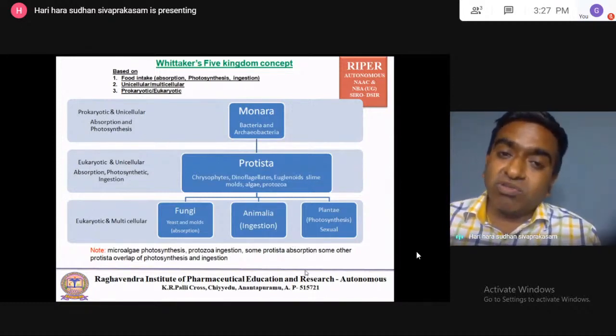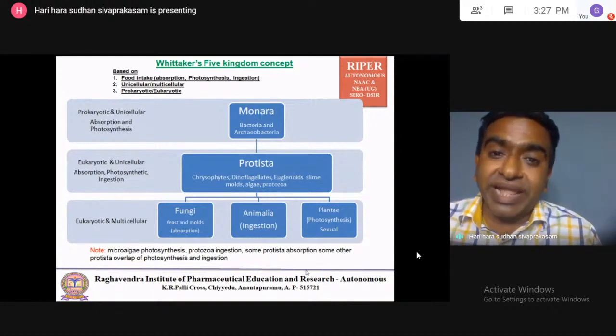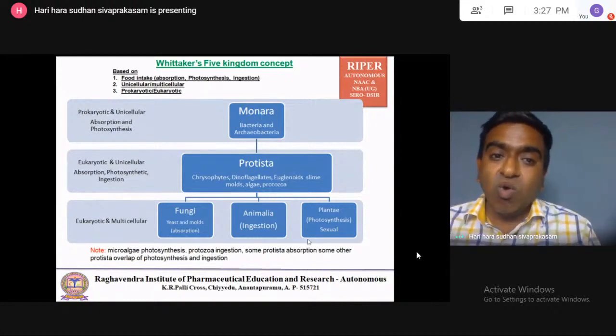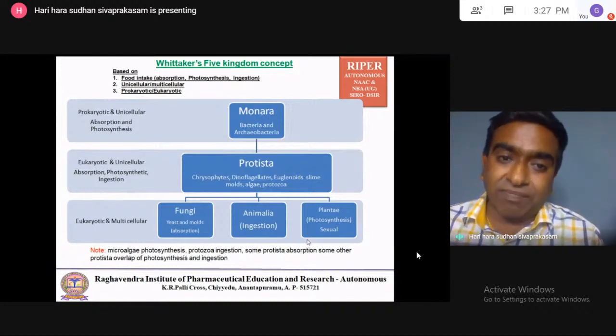In this, photosynthetic algae are also there, along with the absorption method of food intake. In living species there are three methods of food intake. One is absorption, where they absorb food from the surroundings.